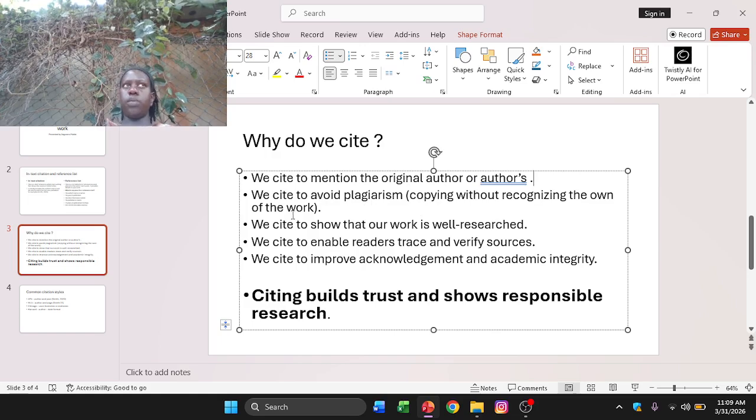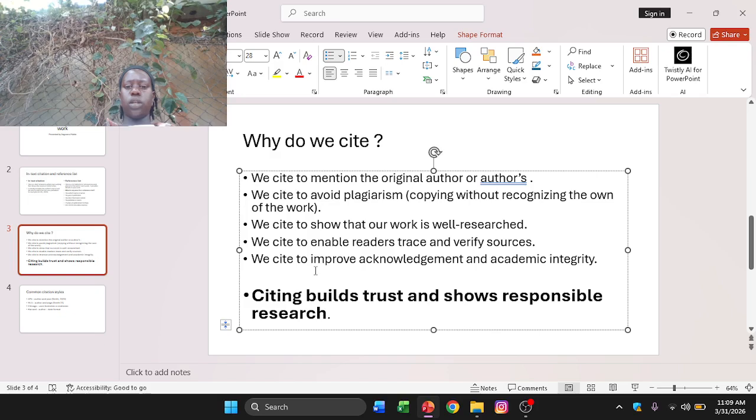That's so bad. We just catch someone's work and put it as if it's ours, and yet it has its owner. We cite to show that our work is well researched indeed. Maybe if we had to attach a research source to show our work is researched, we maybe read an article and got some part. Then after writing that part, if we cite it, the people who will read through our work or assignment will be motivated because they will really know that our work was well researched.